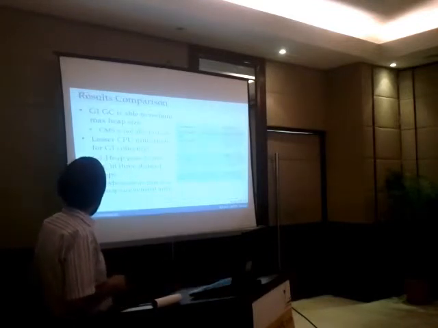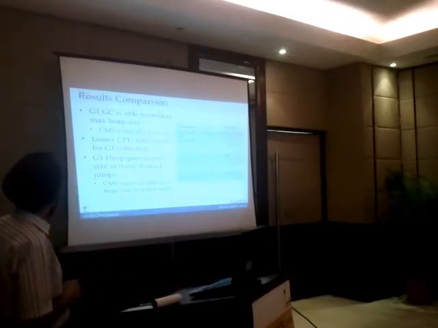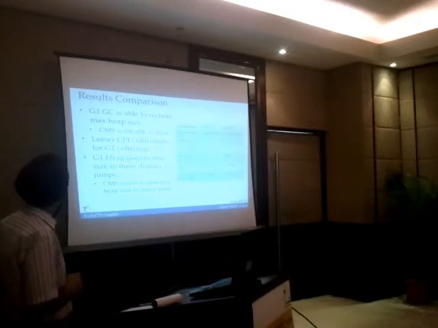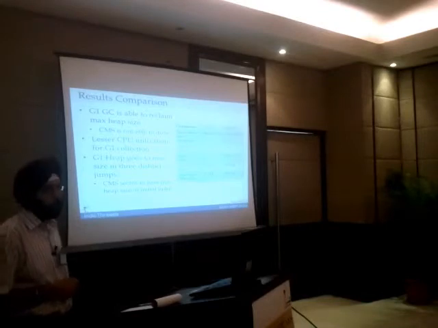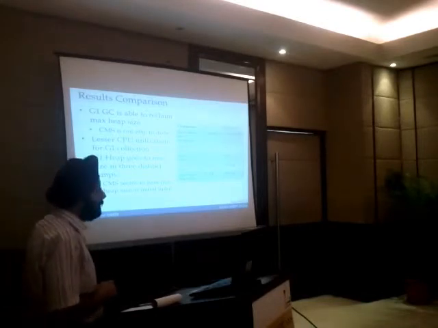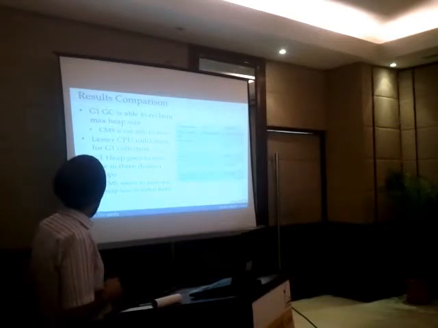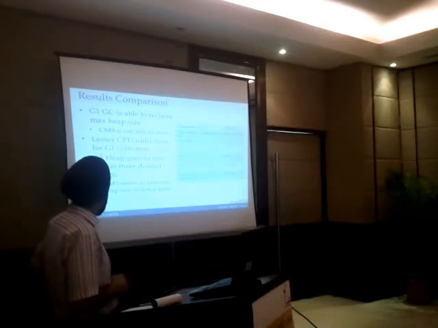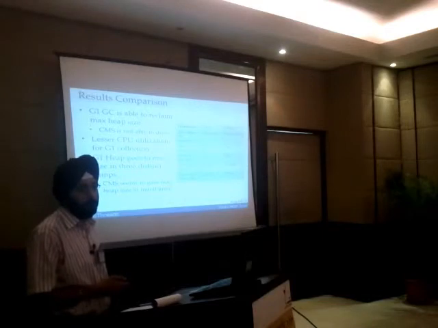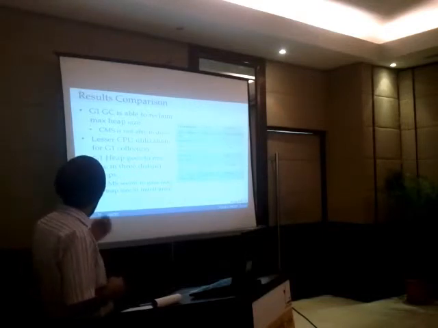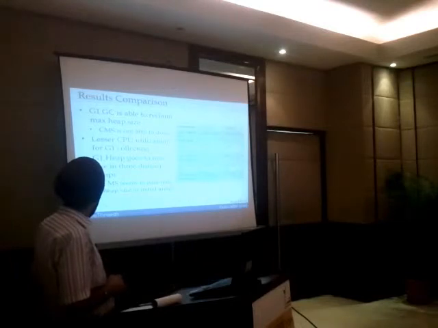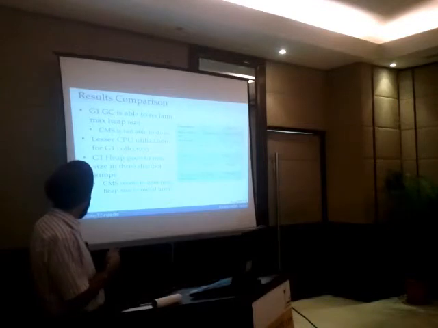So, a short comparison. As I just demonstrated, G1 GC is able to reclaim the max heap size. It almost touches zero most of the times. And CMS is not able to do so. It is still taking 200 megs of memory. There is lesser CPU utilization for G1. There was no trace, in fact, of CPU in case of G1. And it goes in three distinct jumps, so there is a difference in the way they get memory also.